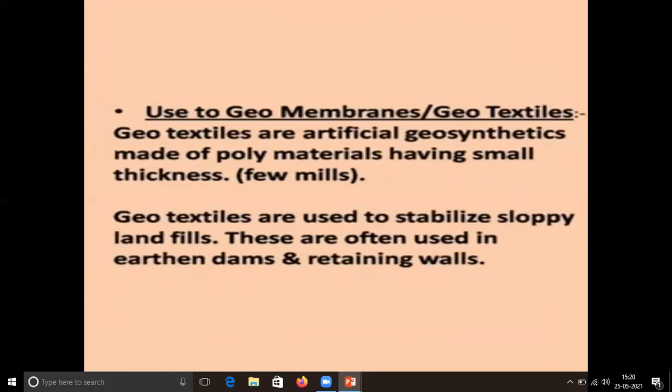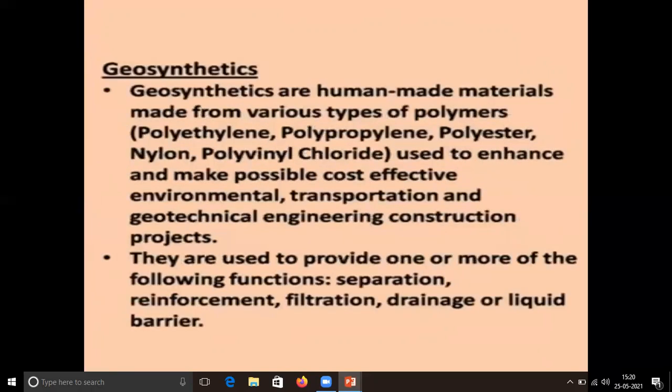These are also used in earthen dams and retaining walls. Geosynthetics: geosynthetics are human-made material made from various types of polymers, vinyl chloride, polyester, nylon, etc. Used to enhance and make possible cost-effective environmental, transportation, and geotechnical engineering construction projects.